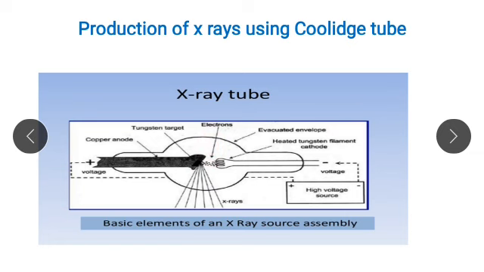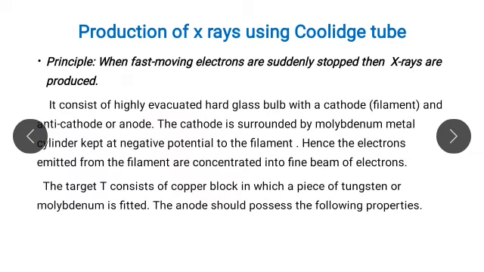Here these are the electrons. And the target tip consists of copper block in which a piece of tungsten or molybdenum is fitted.